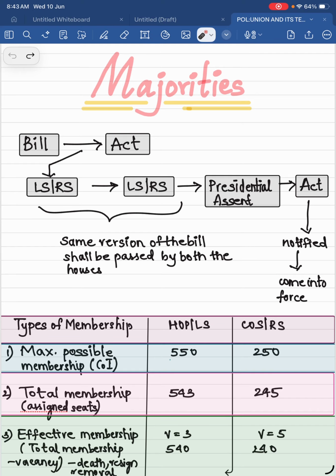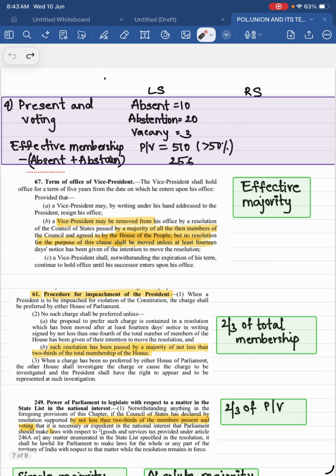This wording is important, then membership of the house. So this will happen periodically. Okay, and this change will happen through parliamentary law, and not through a constitutional amendment bill. Okay, the total membership can be changed through a constitutional amendment bill, and this can be changed with the ordinary law or parliamentary law, and this changes periodically. Okay, because death won't happen daily, right? Periodically it happens, and resignations also. Okay, this is the membership.